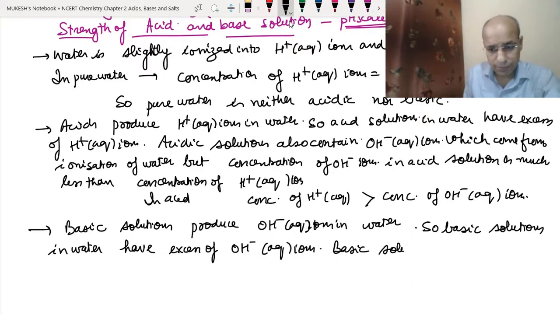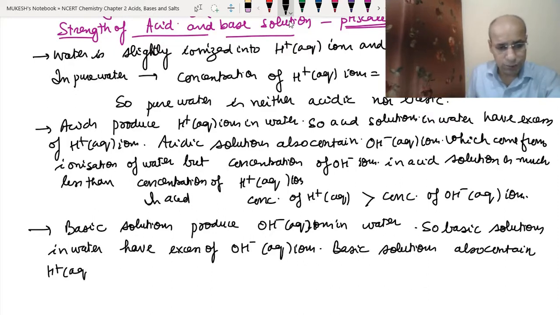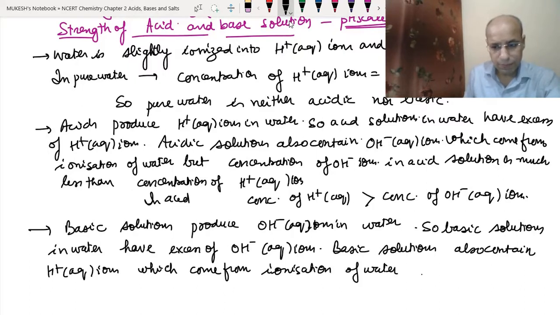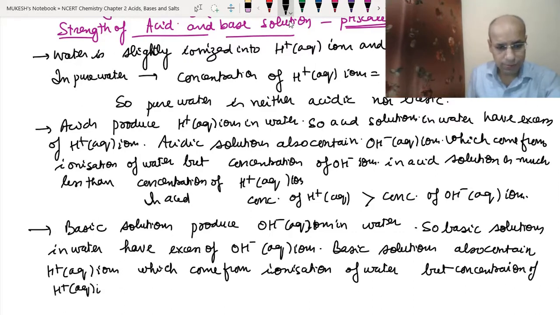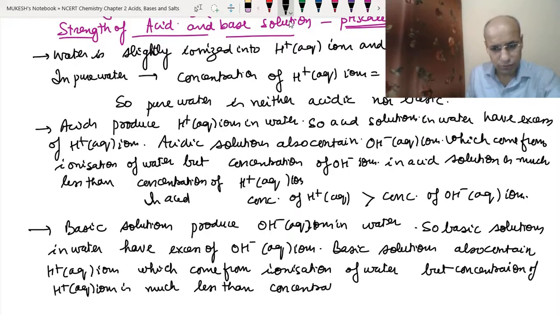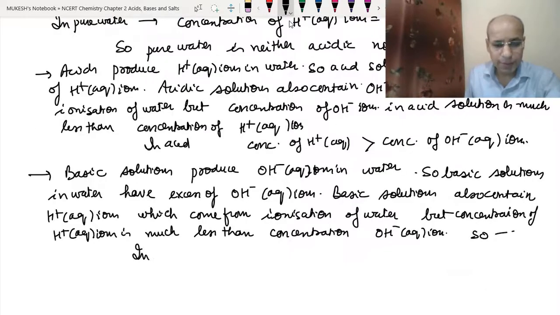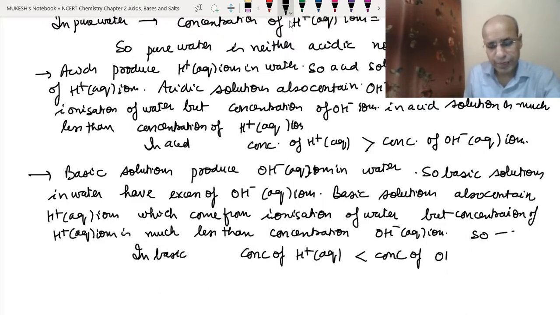Basic solutions also contain hydrogen ions, H plus (aq), which come from the ionization of water, but the concentration of hydrogen ions is much less than the concentration of hydroxide ions. So in basic solutions, the concentration of hydrogen ions is less than the concentration of hydroxide ions.